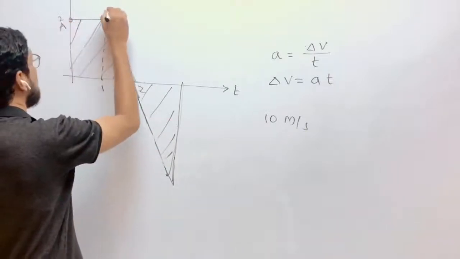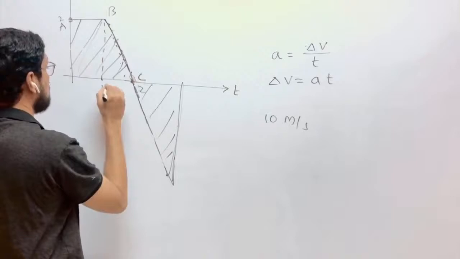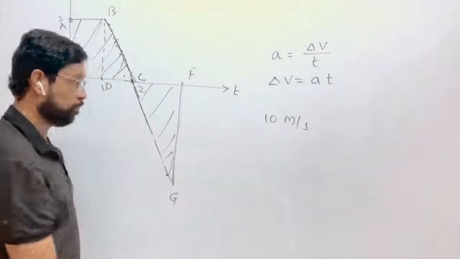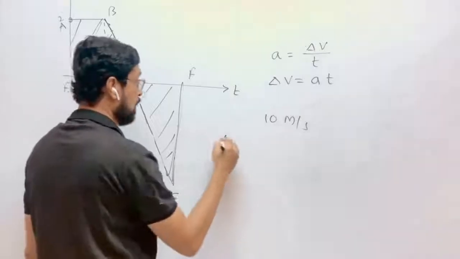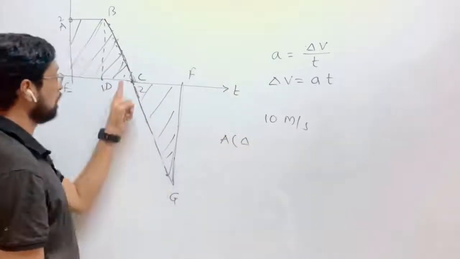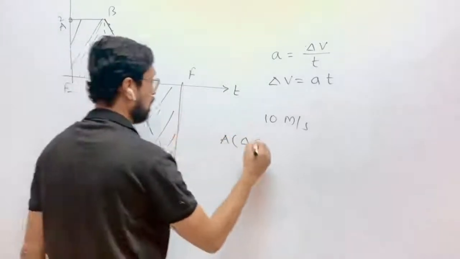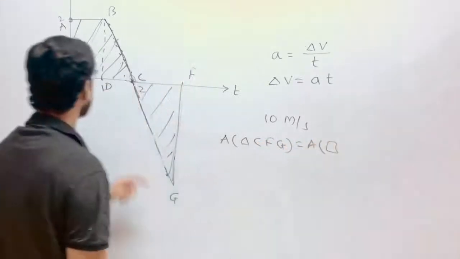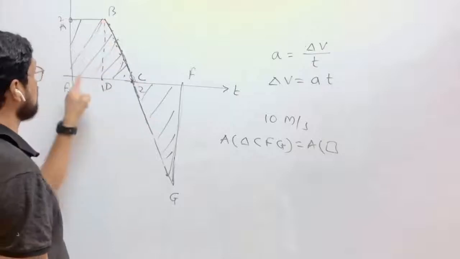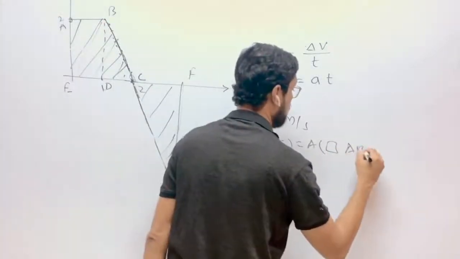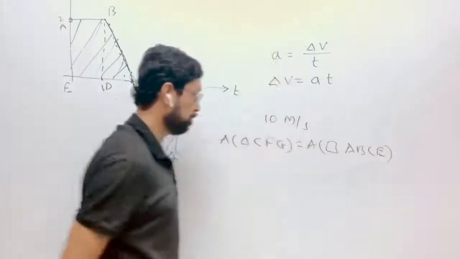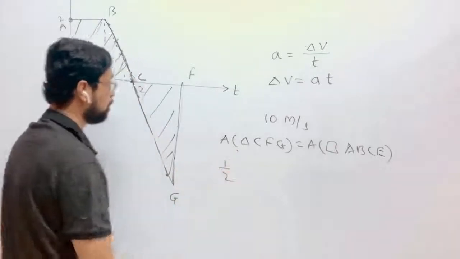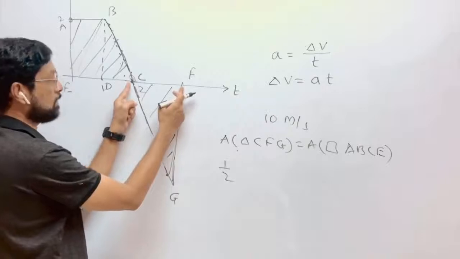You will name it A, B, suppose this is C, D, E, F, and G. Then area of triangle CFG will be equal to area of the trapezium ABCE.